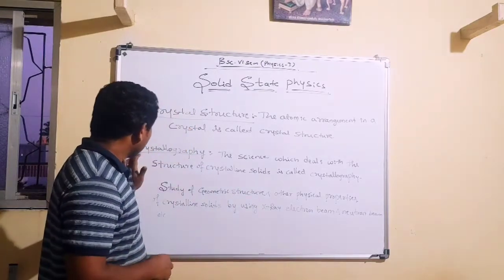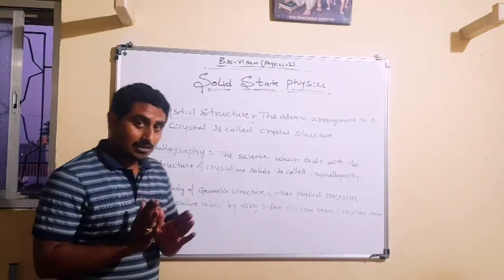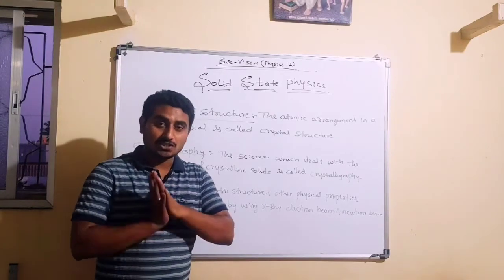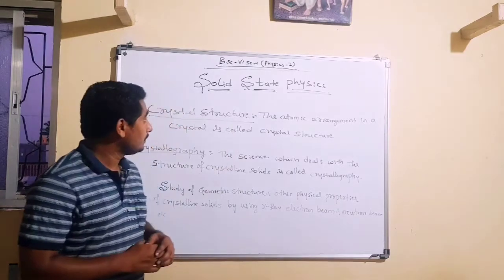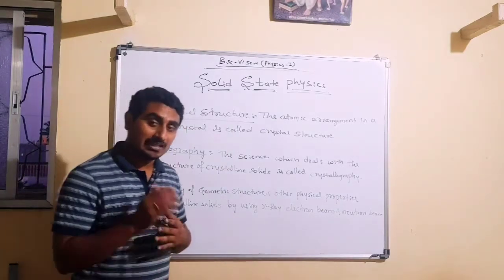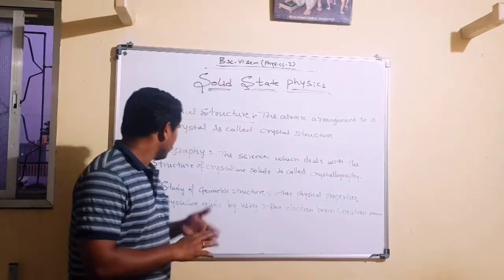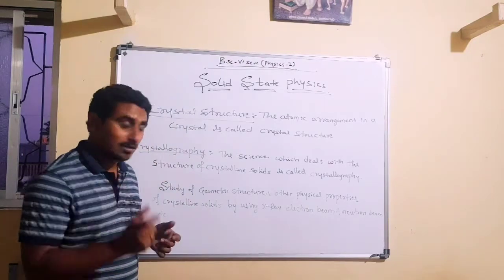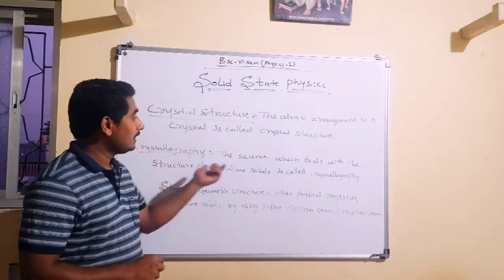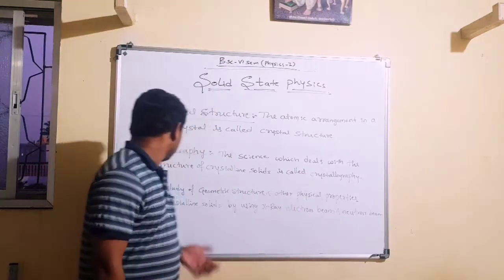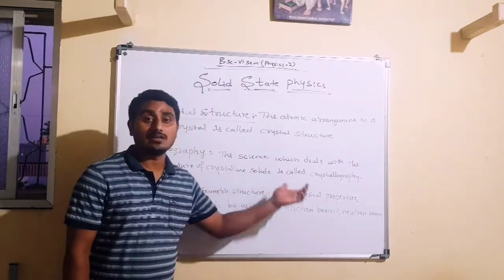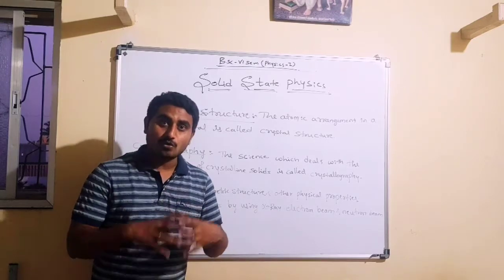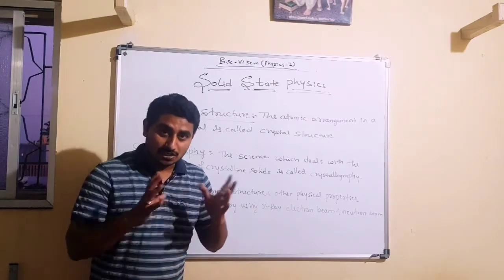For the purpose of studying the crystal structure, we are going to study solid state physics with the help of crystallography, especially in crystalline solids. What does crystallography mean? Crystallography is the science which deals with the study of the structure of crystalline solids. How do we study these crystal structures?